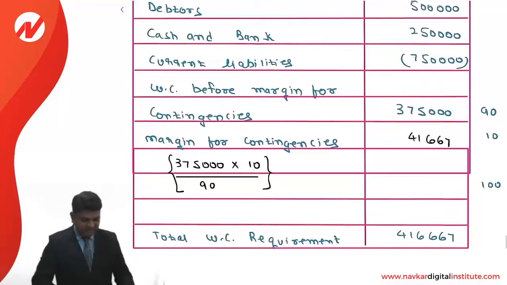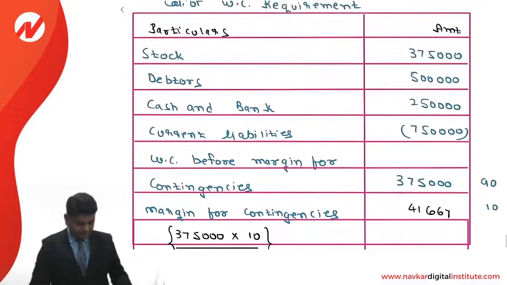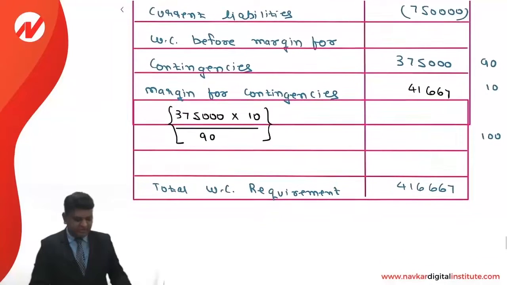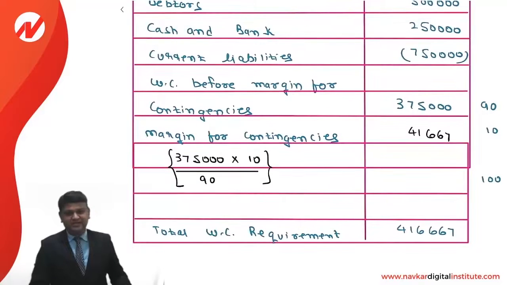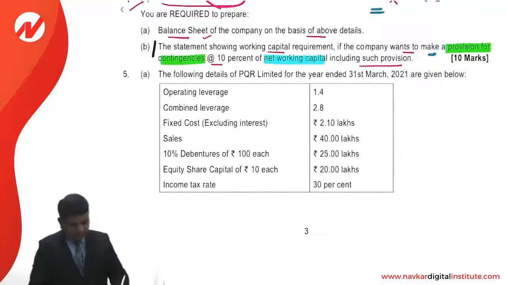This is the way we are required to make the calculation of the answer. This is an important working which is required to be made for calculation of the margin for contingencies. So this wording that they have provided, this information is very important for you to understand.